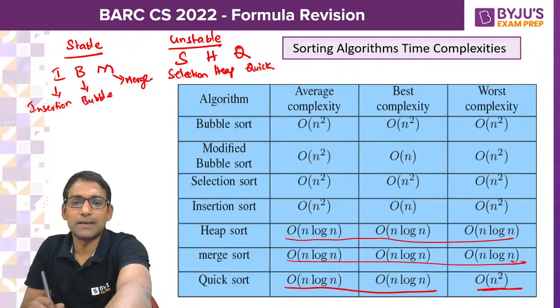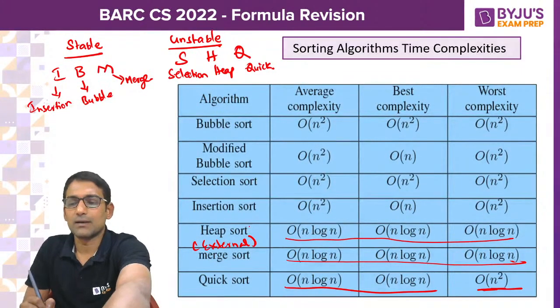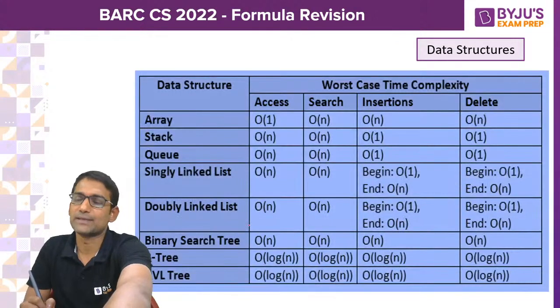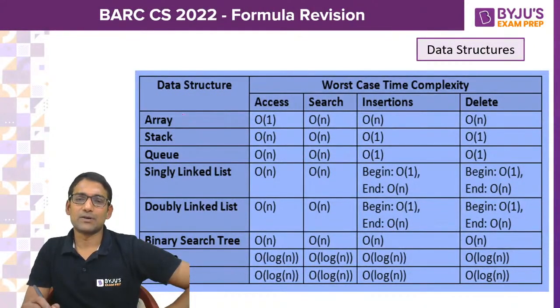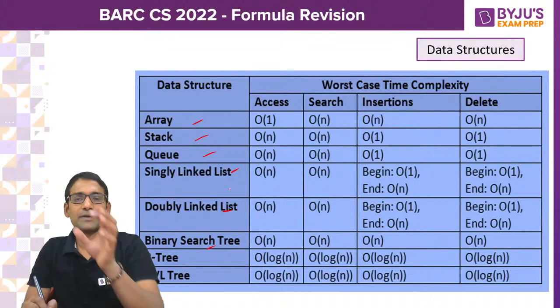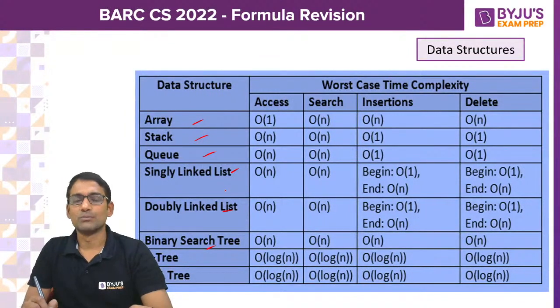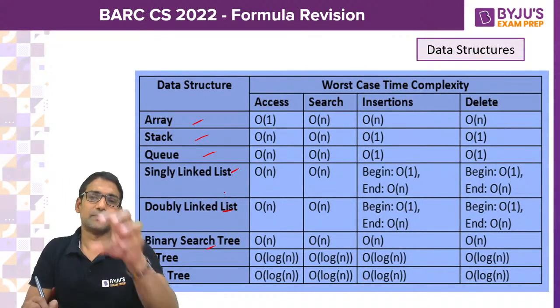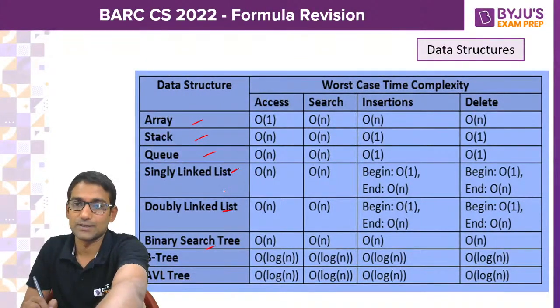And in these, merge sort is considered an external sorting algorithm, sometimes heap sort also, but the others are always internal sorting algorithms or in-place sorting algorithms. And here I have presented the time complexities of all the data structures, most popular operations. Please go through these time complexities once. So I have reduced your work, guys. I have consolidated all that is required and kept it in this. Before you go for the exam, please keep this in your short notes and revise without fail. There can be a direct question on this.